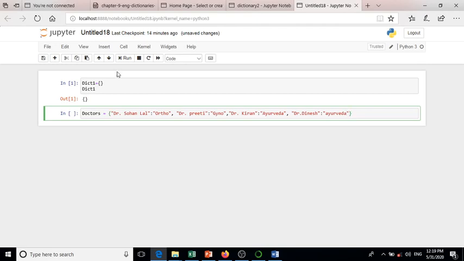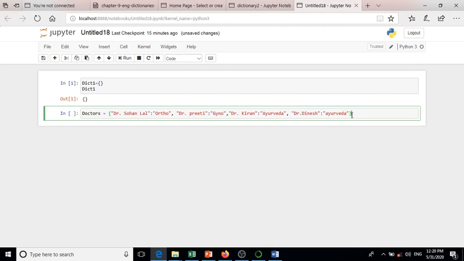Now look here, doctors is the dictionary name, equal sign, curly braces start and close. Dr. Sohanlal colon ortho. So this Sohanlal is a key with value ortho. Second, Dr. Preeti is another key with value gyno. Third, Dr. Kiran. Fourth, Dr. Dinesh.